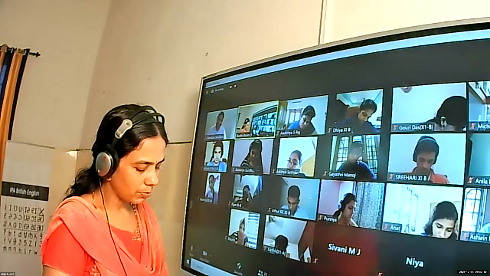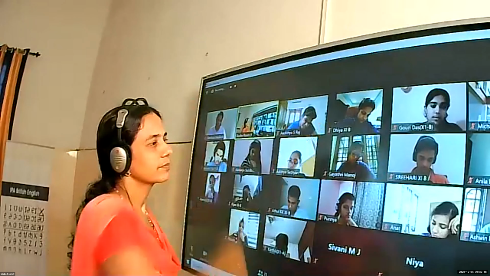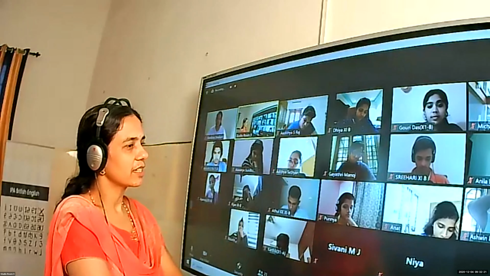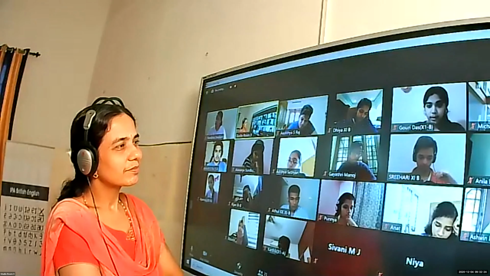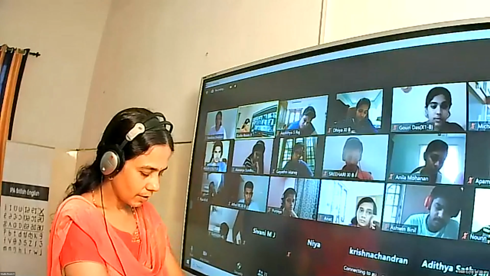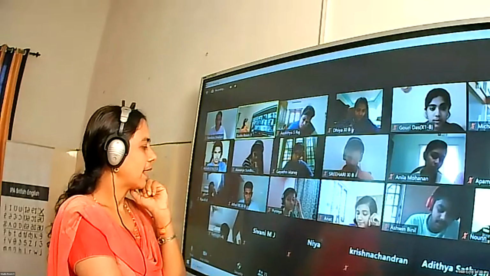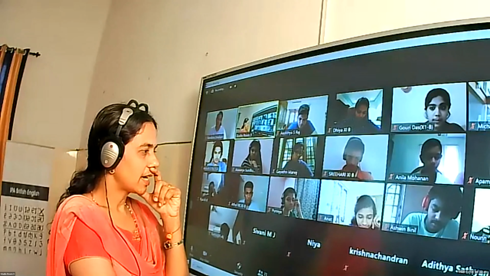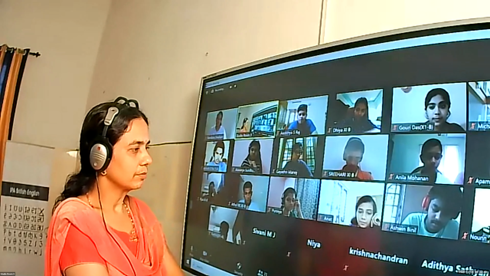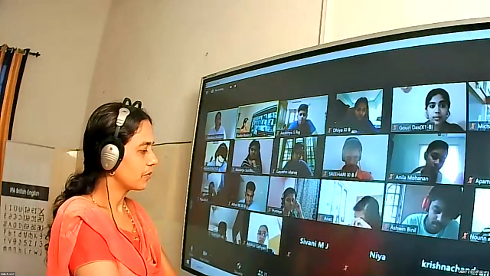Next one, calculate the probability that the card is an ace. It is given simply an ace. Srihari, can you give the answer? 4 by 52. Yes, it is 4 by 52. The next one, a black card. Annette, a black card. 26 by 52. Very good. It is 26 by 52.